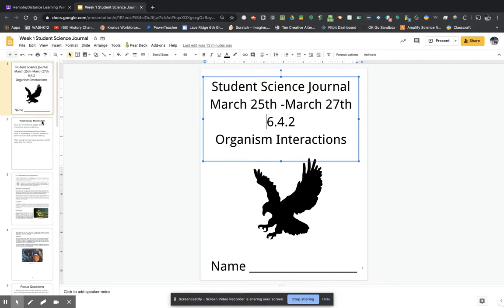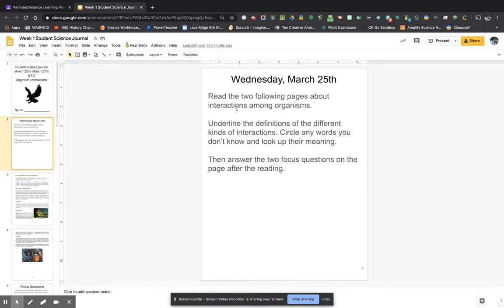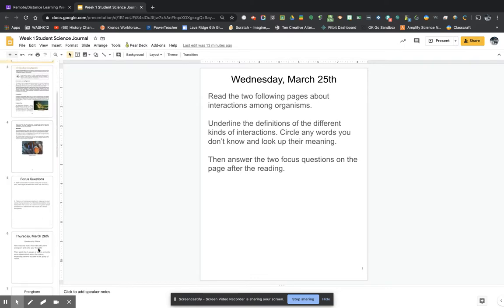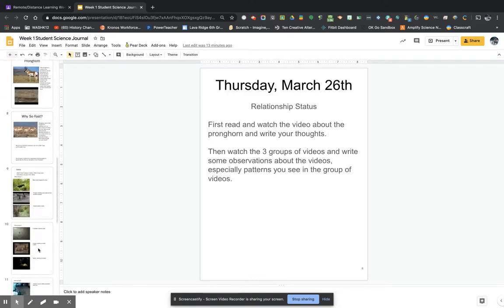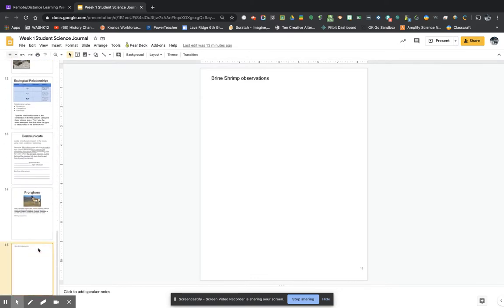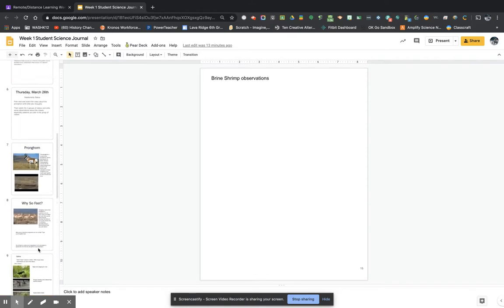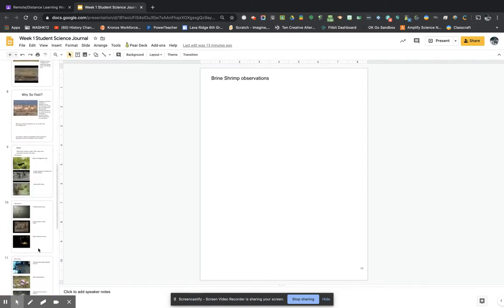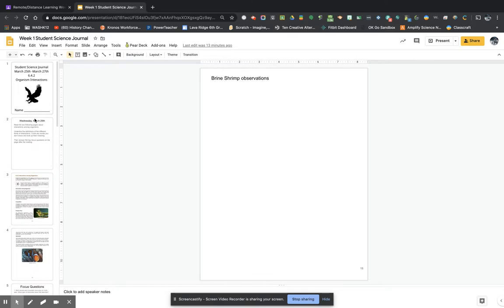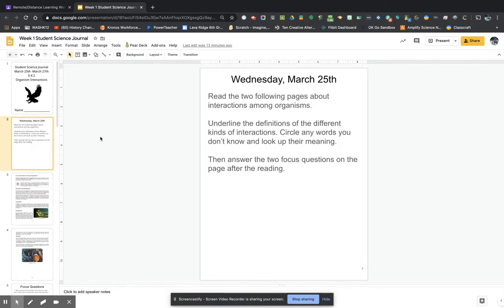So here we go. This is for this week. The next 3 days, you are welcome to work on it at your own pace. You can do it each day like it says. There's Wednesday, and then Thursday, and then Friday. We're going to try something and see if it works. But this is most of the stuff just for the next couple days. You can work on it all at once and get it all done in one day or spread it out. Just don't procrastinate too long and get in any bad habits.